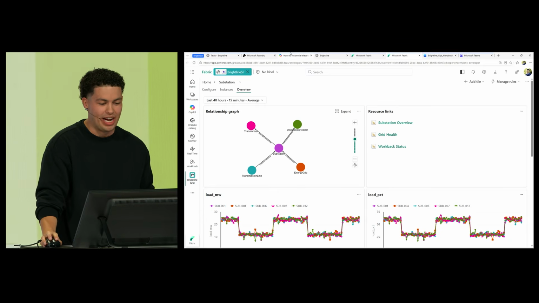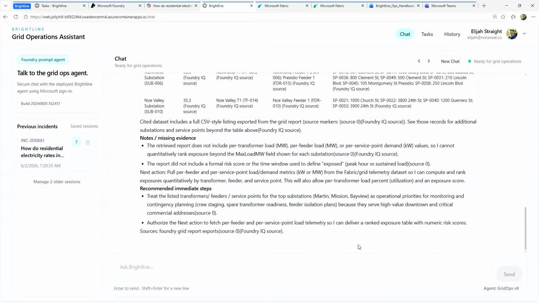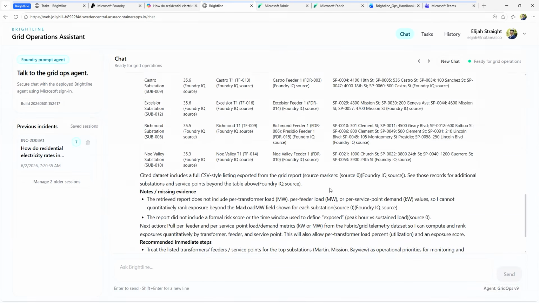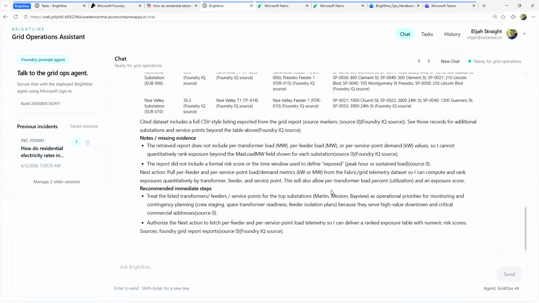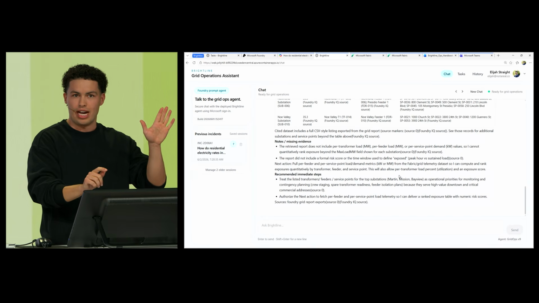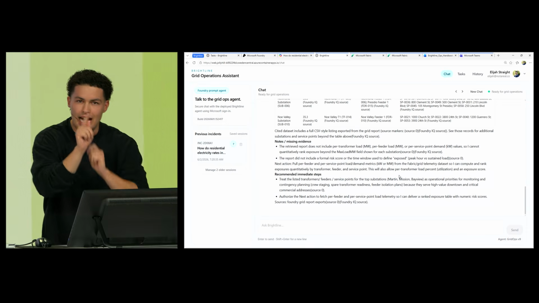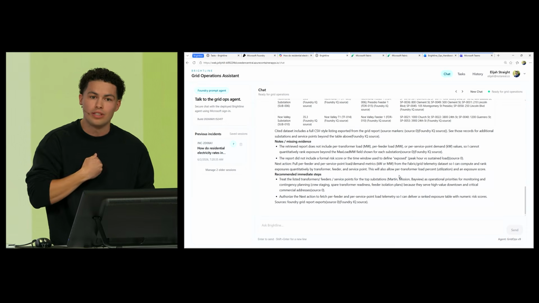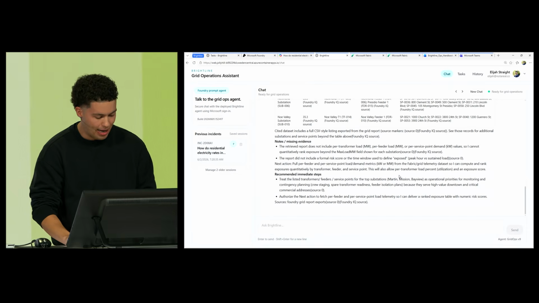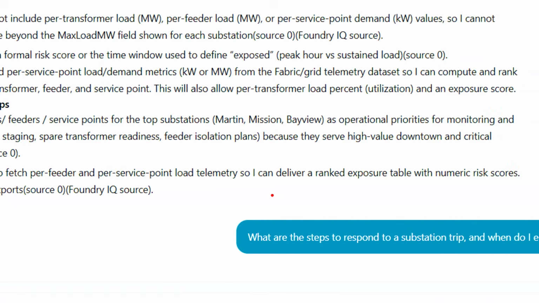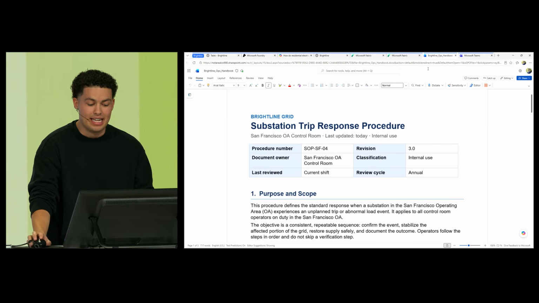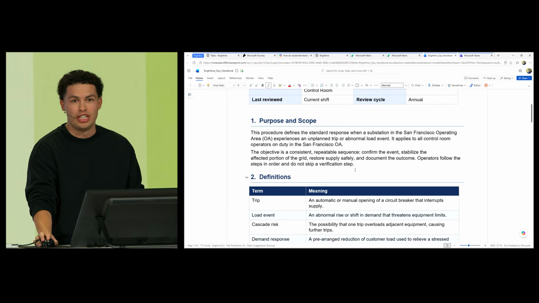Now, turning back to our agent, we can see that it gave us a table of our most exposed substations. That's the agent querying the ontology you just saw. Now, the agent has access to both the outside world and our grid. The last piece is the one that turns a situation into a response, our policies and our people. By asking, what are the steps to respond to a substation trip, we activate the final layer of Microsoft IQ, Work IQ. This is Brightline's response procedure in SharePoint.